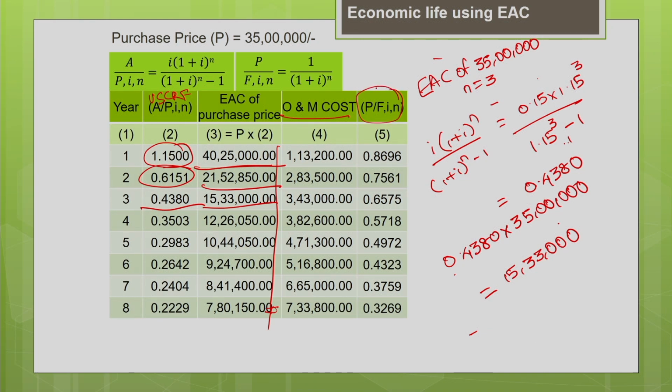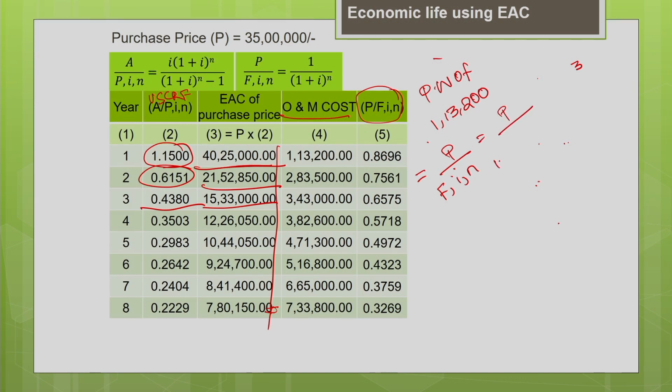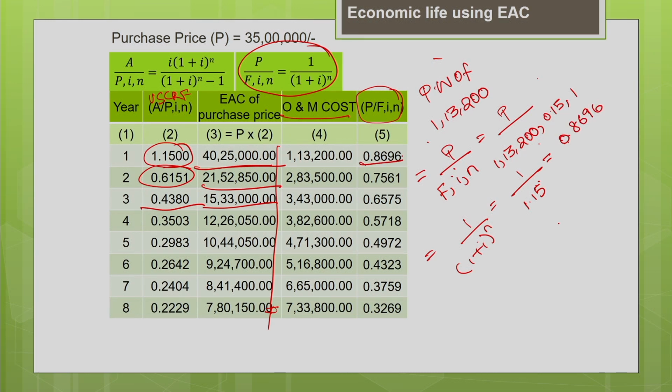So, for that you have to go for the present worth factor. So, you are going to find the present worth of 1,13,200, that is your operating cost. So, you need to find P for the known F, i, N. So, what is your F? F is 1,13,200, interest rate is 0.15, N is 1. So, what is the present worth factor? It is nothing but 1 divided by (1+i)^N, 1 divided by 1.15. So, that gives me the present worth factor as 0.8696.